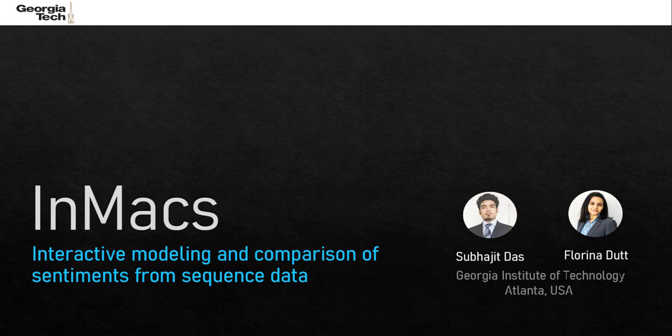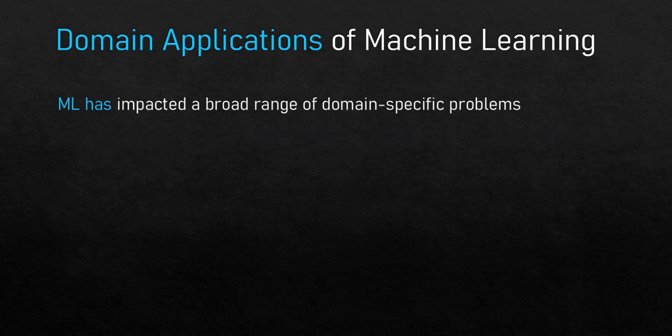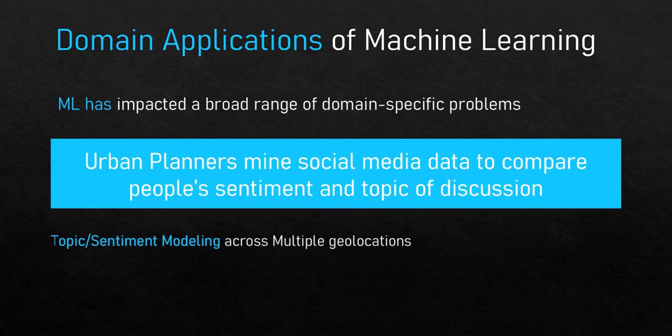Today I will talk about our paper InMacs, Interactive Modeling and Comparison of Sentiments from Sequence Data. Machine learning has impacted many domains. For example, urban planners use machine learning to model public opinion from tweet posts and compare people's sentiments and topics of discussion from multiple geolocations. To improve this workflow, we work closely with planners to design an interactive tool for their data analytic goals.